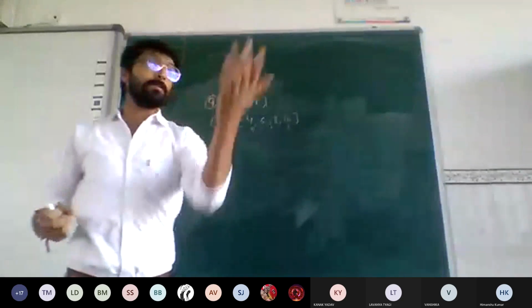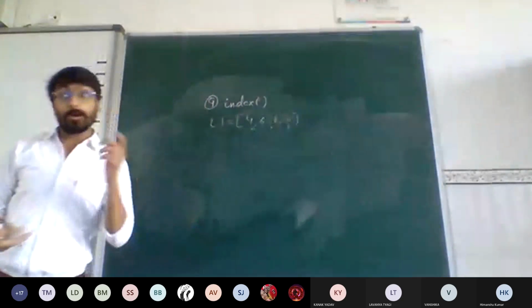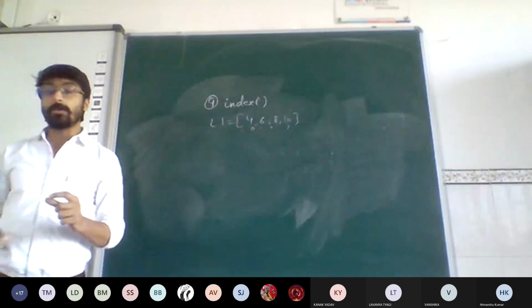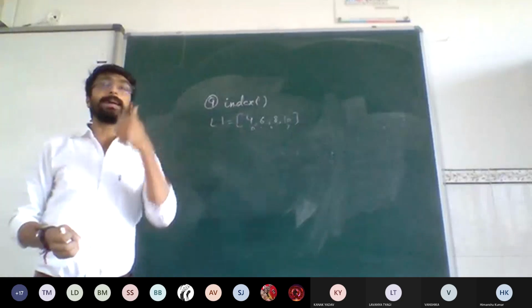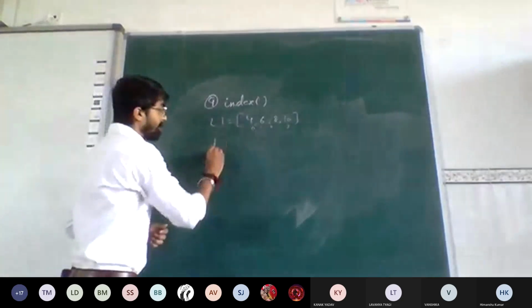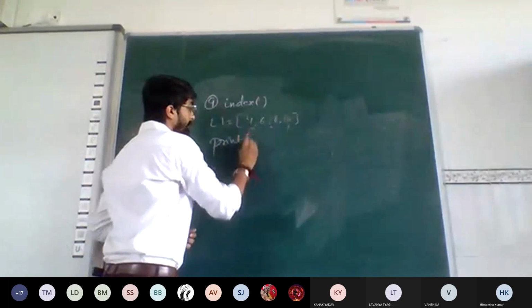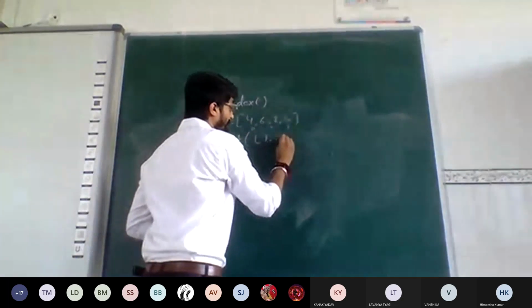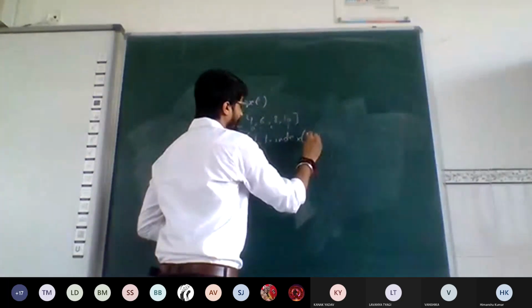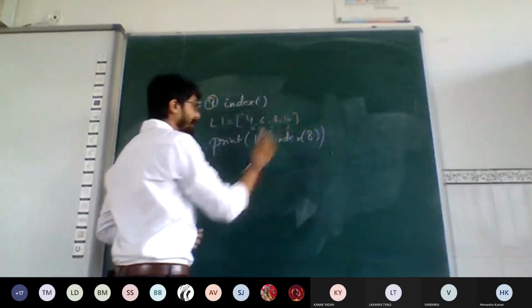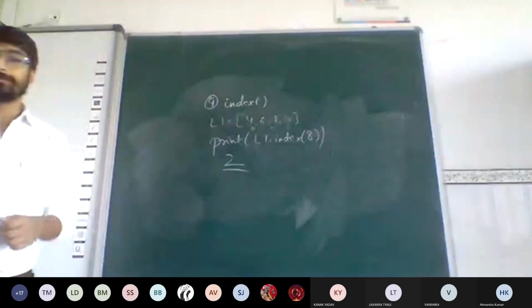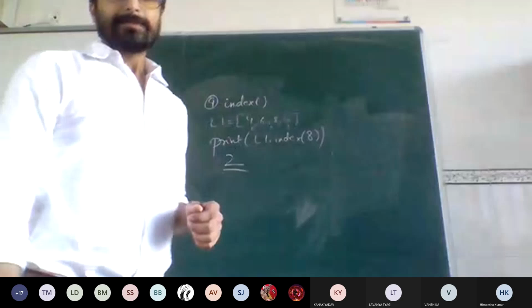Now we have to do the opposite work. We are going to mention the value, and we want to know the index of that particular value. So suppose we are printing element dot index of, suppose, element 3. The result will be 2. Right?